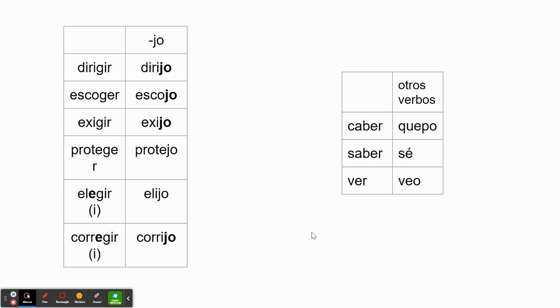Corregir, corrijo. And then we also have 3 verbs on the right-hand side where the yo form is completely, totally, and utterly wonky, and there's really no rhyme or reason to it. So for caber, we have quepo. Saber, sé, with an accent. Without that accent, it means something completely different. And ver, we have veo. Once again, make sure that you look up the meanings of all these verbs in English before moving on.